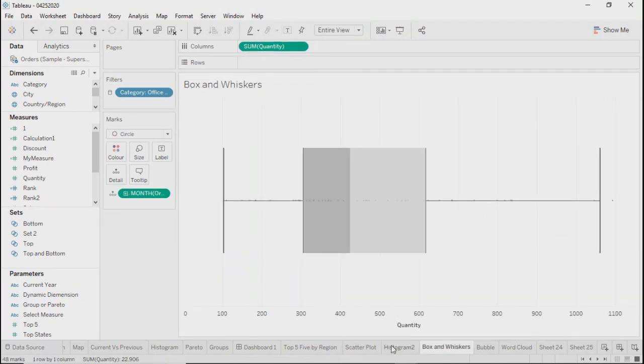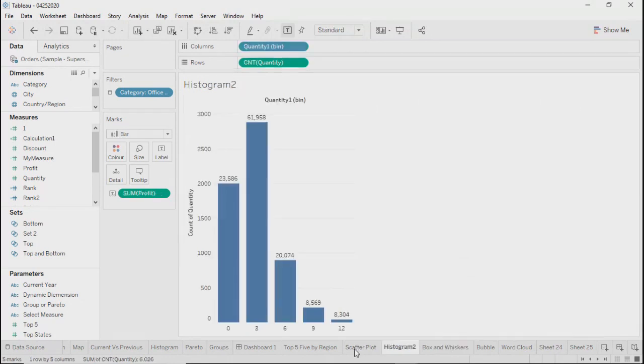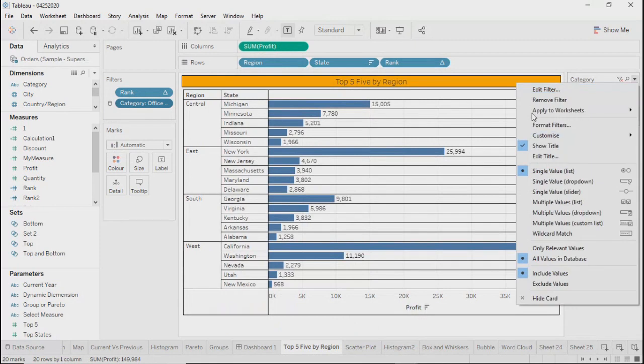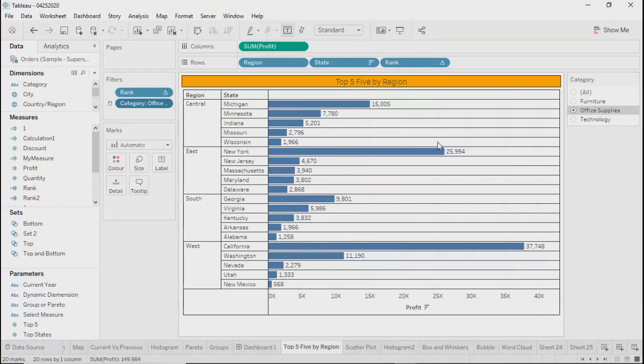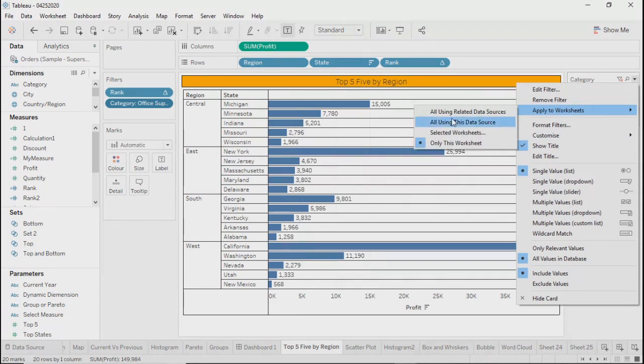Now filters, it depends whether you want, you can make them applicable. If you don't want, you can exclude those sheets where you don't want them to be applicable. So you have the option. Now three things were very clear, right? Straightforward. Only this worksheet, selected workbook, or using all this data source. Now my question is what this last option talks about. All using related data sources. What are the related data sources?